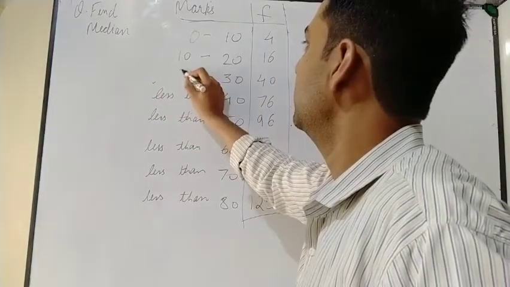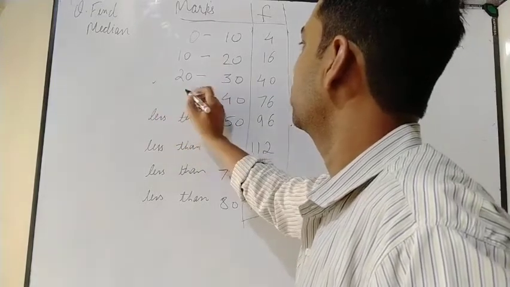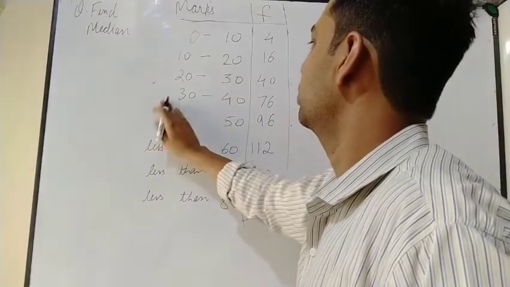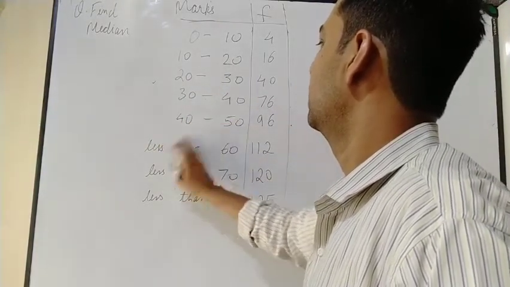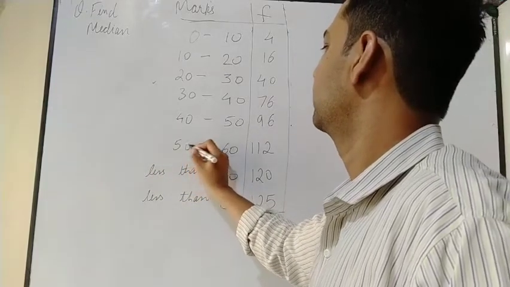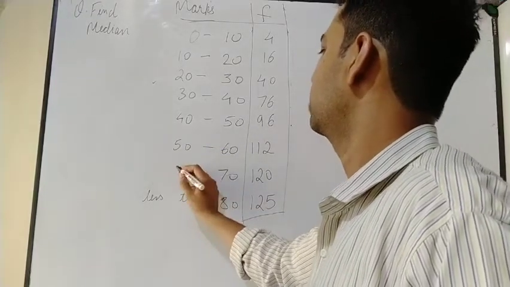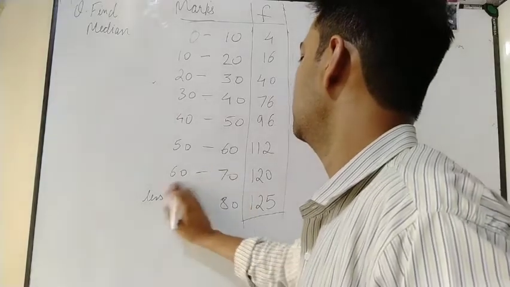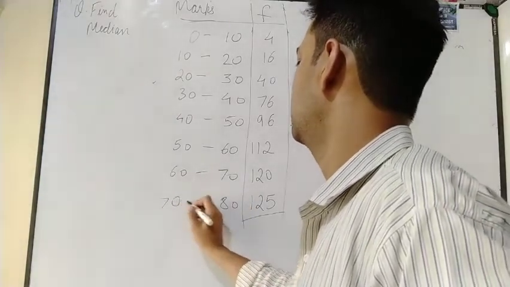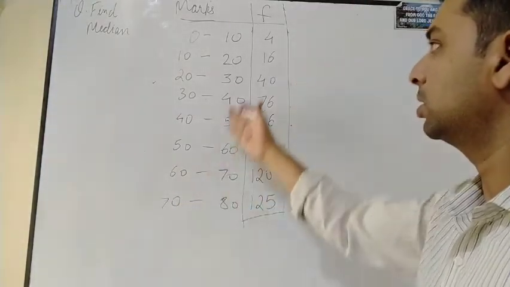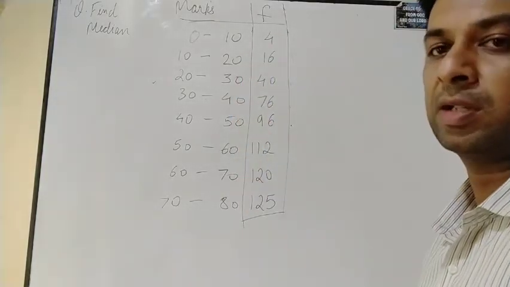Then here it will be 20, here it is going to be 30, here 40, here 50, here 60, and then here it is going to be 70, 70 to 80. Okay, so this is how we have adjusted.